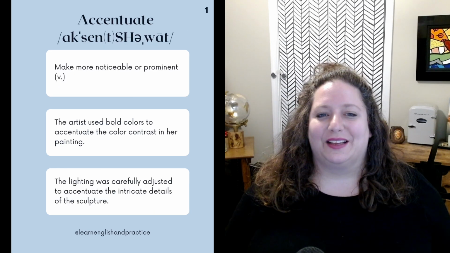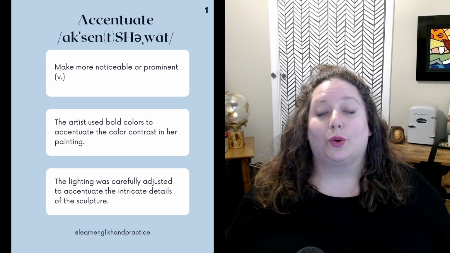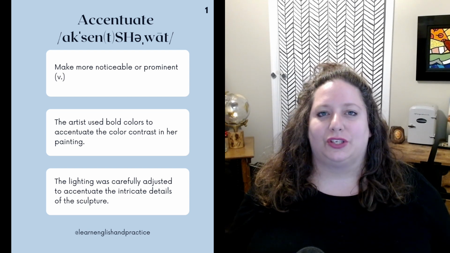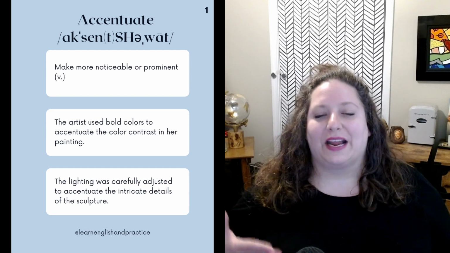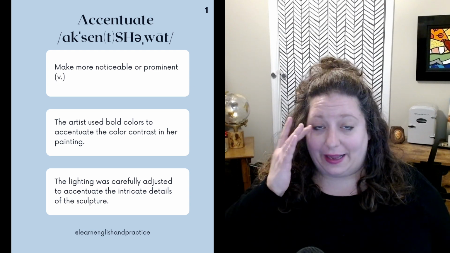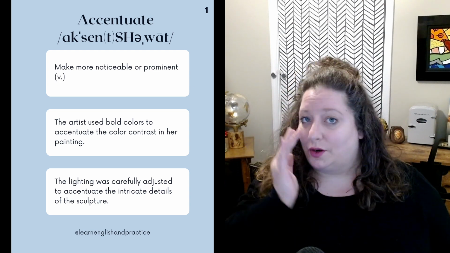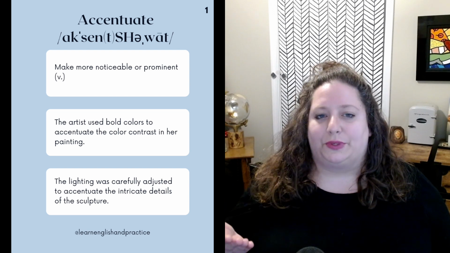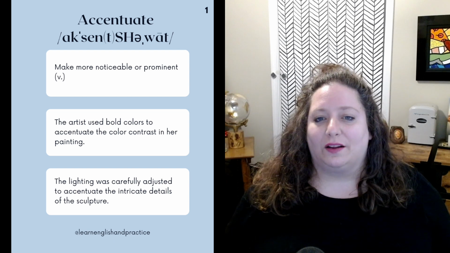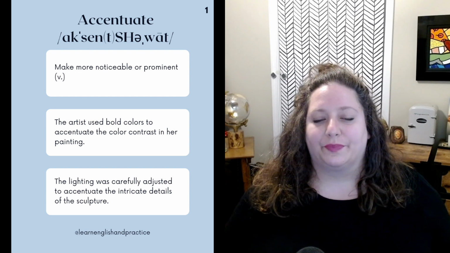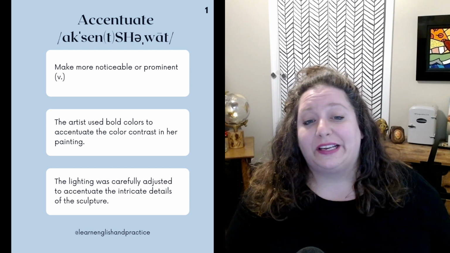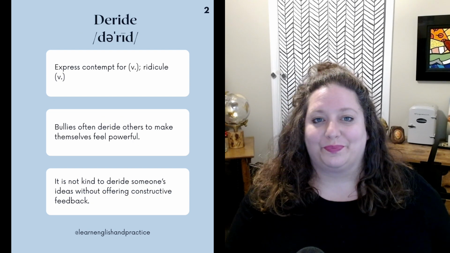First, accentuate. This means make more noticeable or prominent. So to accentuate something is to emphasize that characteristic. So I might try to accentuate my eyes by using mascara or eyeliner. Examples are: the artist used bold colors to accentuate the color contrast in her painting. The lighting was carefully adjusted to accentuate the intricate details of the sculpture.